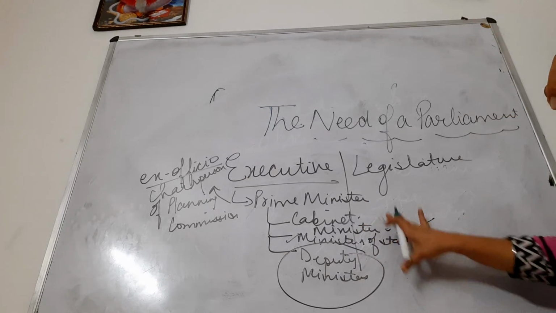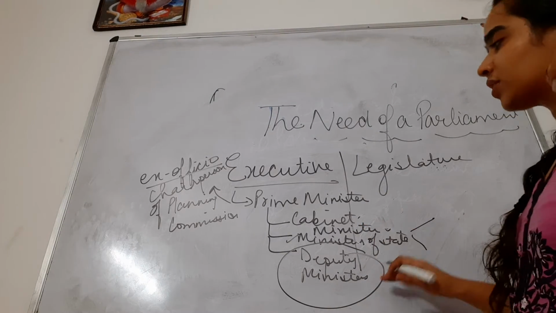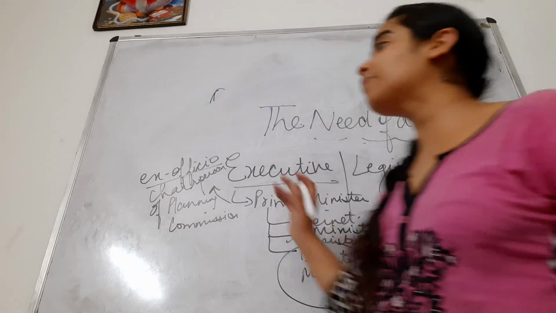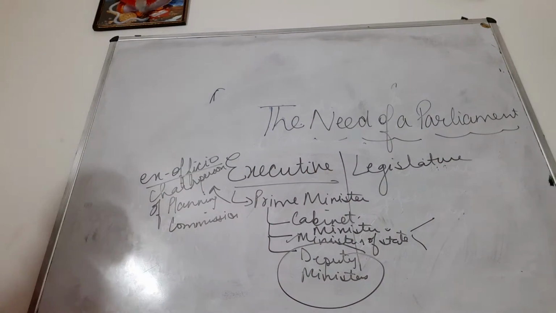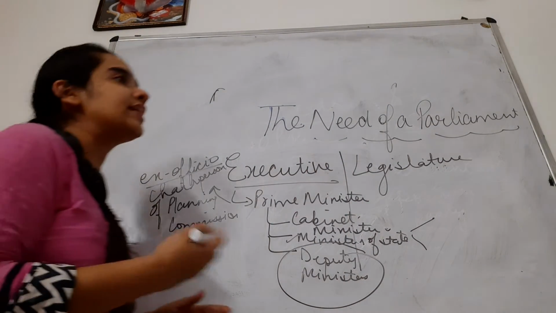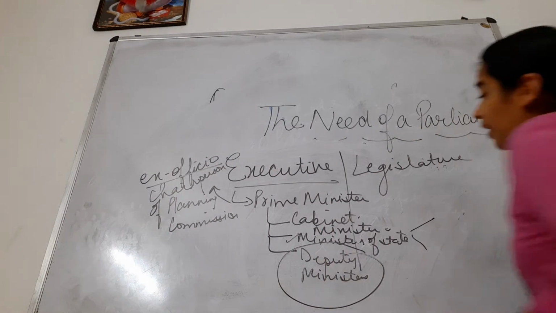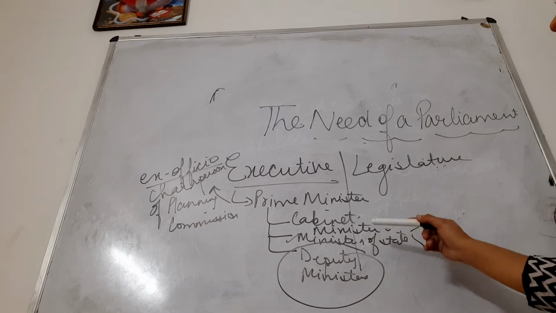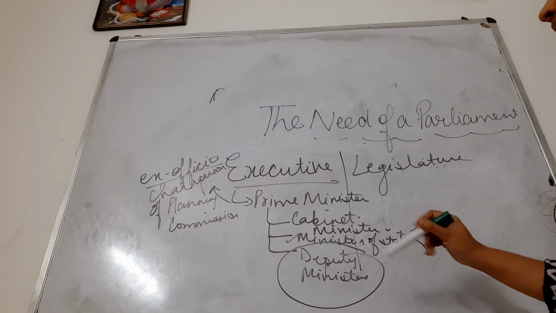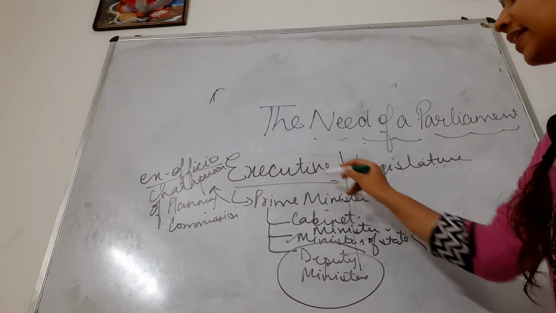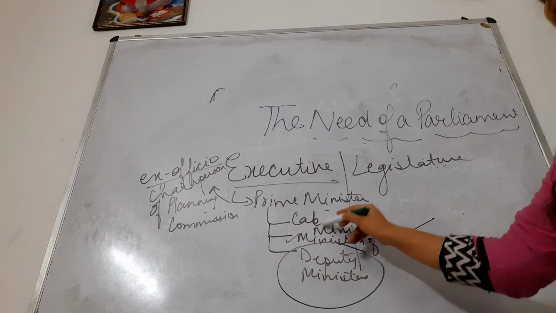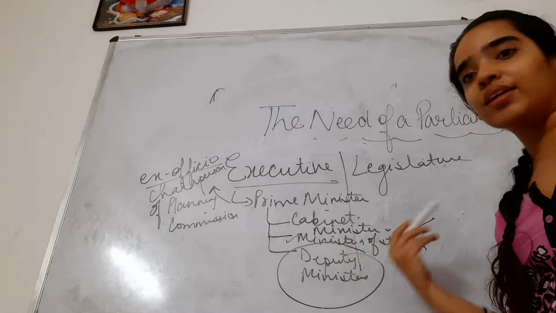So all these three posts are selected by the Prime Minister of India, and he can shuffle, he can change them as and when needed. And all these three are under Prime Minister. If Prime Minister resigns or dies, then all of them have to resign. They all are dissolved.